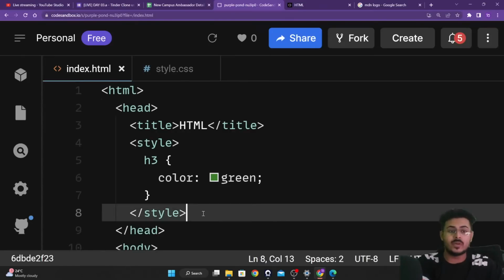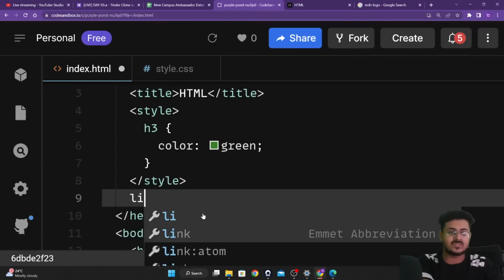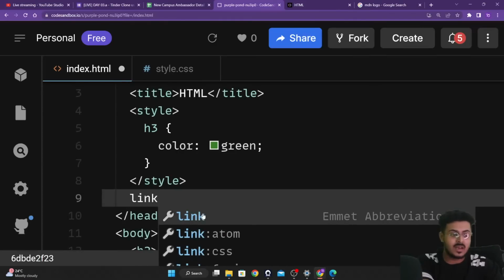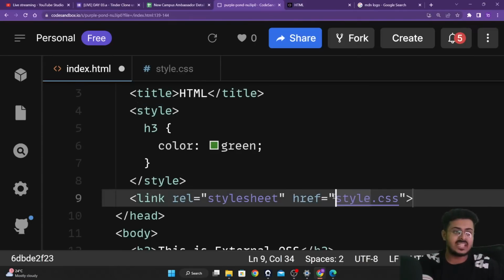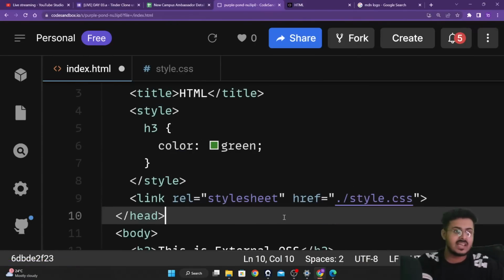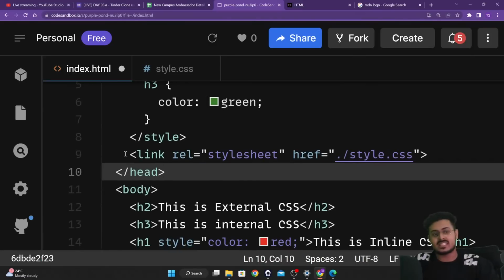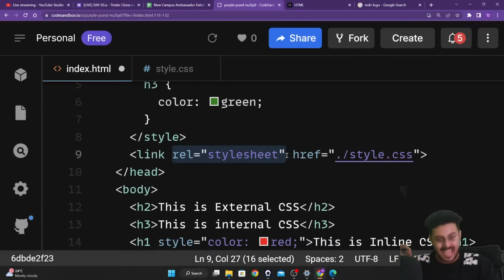So what we're going to do is write link, and we are going to link a CSS file, guys. As you're able to see, we are going to write href=style.css right over here. And this link tag takes in two attributes, guys.